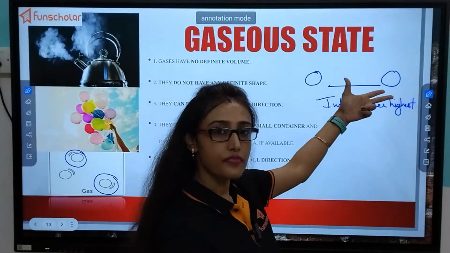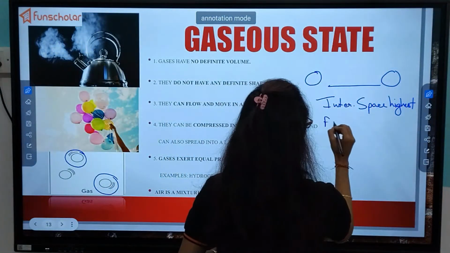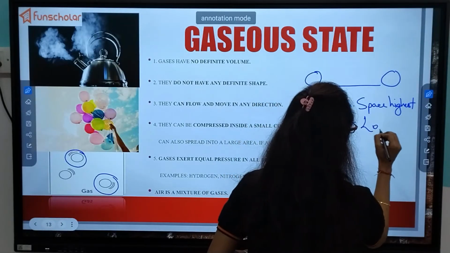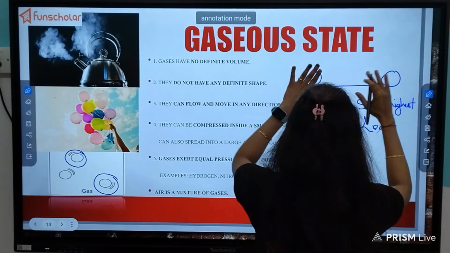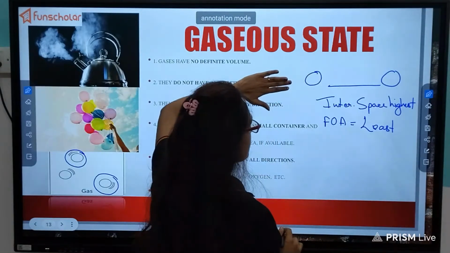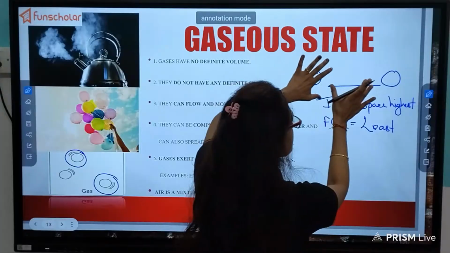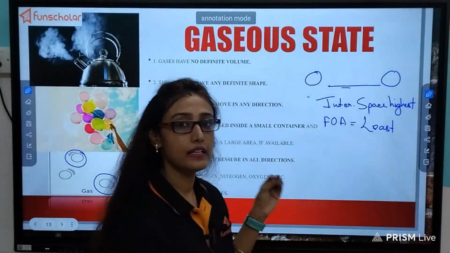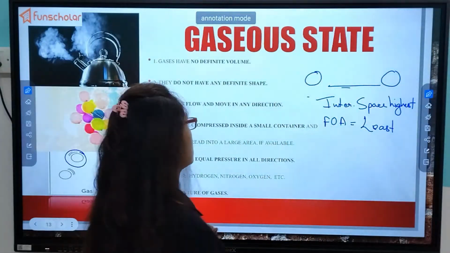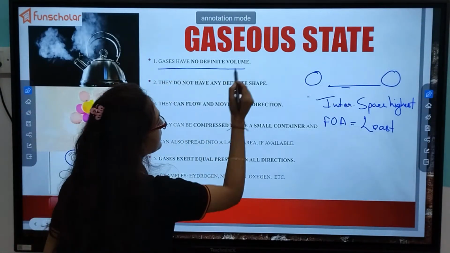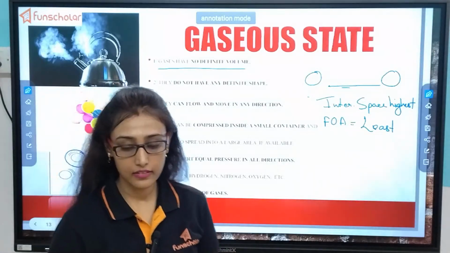And what about force of attraction? Force of attraction is least, right? Because one molecule is at this side, another molecule is at this side. So there is almost negligible or least force of attraction, right? So they have no definite volume, right?